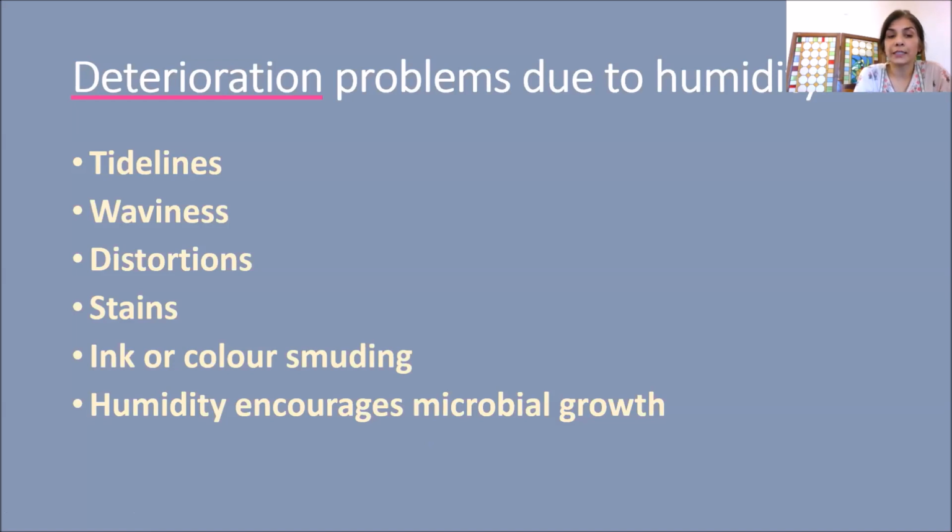If that expansion and contraction is not uniform, then it is not just simple waviness, but a kind of distortion. Then we have stains because of water, and ink or color might smudge because of water damage. Humidity also encourages microbial growth, so a lot of fungal or bacterial growth can be seen because of excess humidity or water.